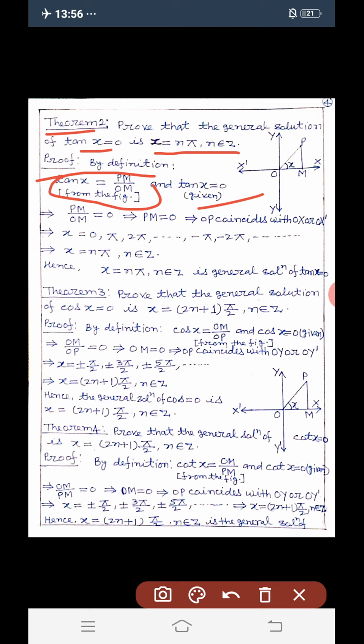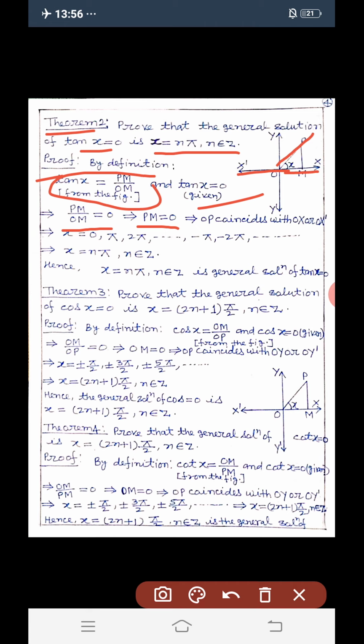This implies PM/OM = 0, which implies PM = 0, and this implies that OP coincides with OX or OX dash.